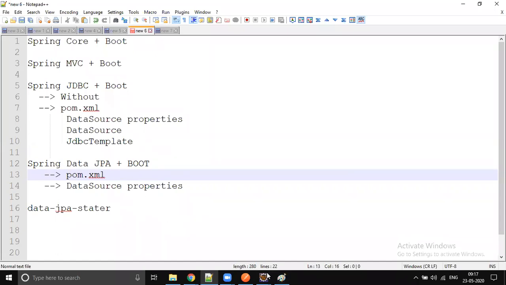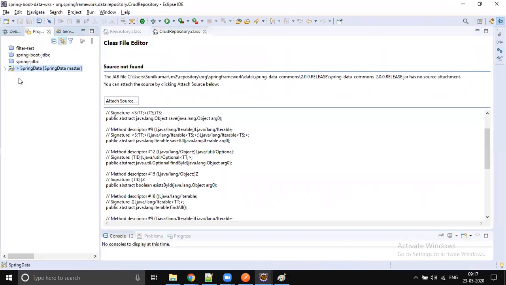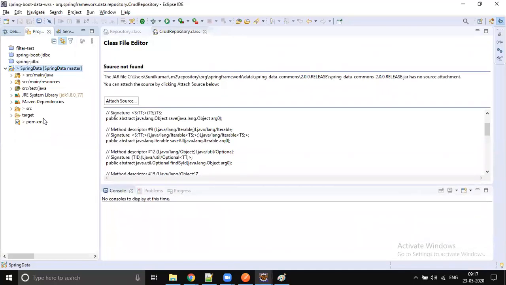Okay, let's go and see what all the dependencies we need to add. There is an already written project we have, so we'll just go over it. Later we will implement the same concept in our mobile service with Spring Boot. So let's open the pom.xml file.